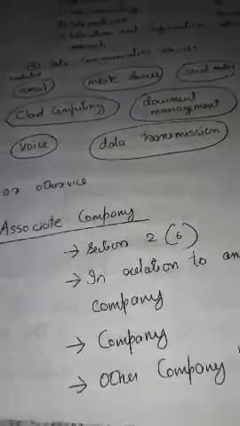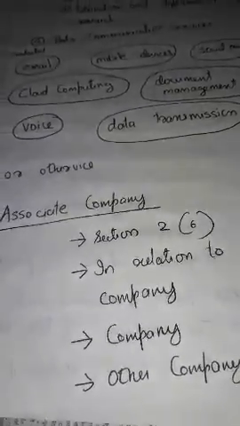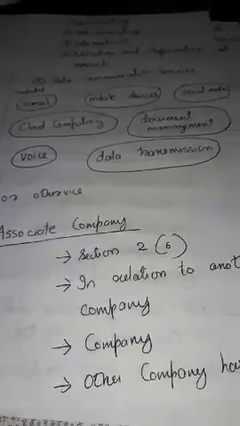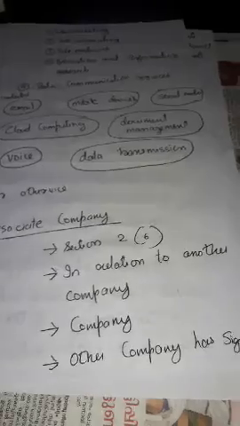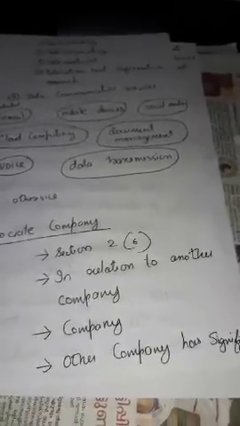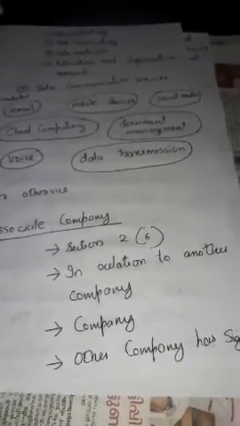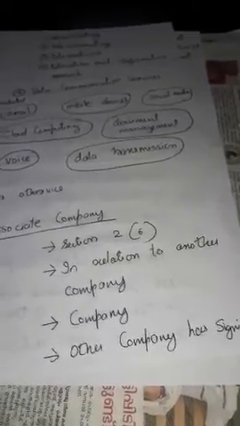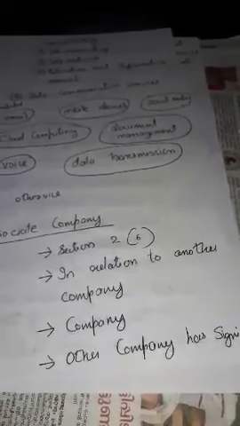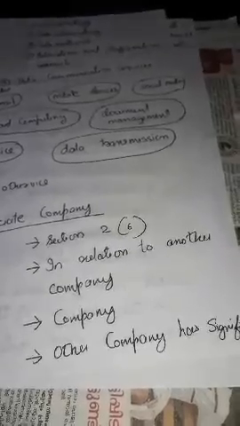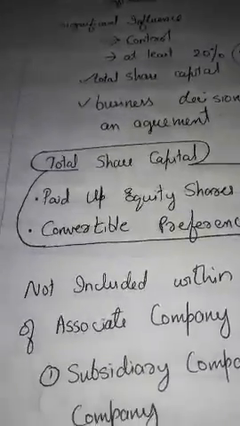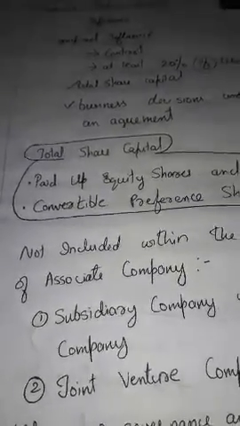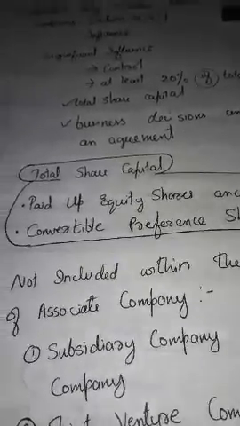Okay. The next topic related to classification of companies on the basis of control is the associate company. Section 26 of the Companies Act clearly defines an associate company. What is an associate company? An associate company is described in relation to another company: a company in which the other company has significant influence. That is an associate company.